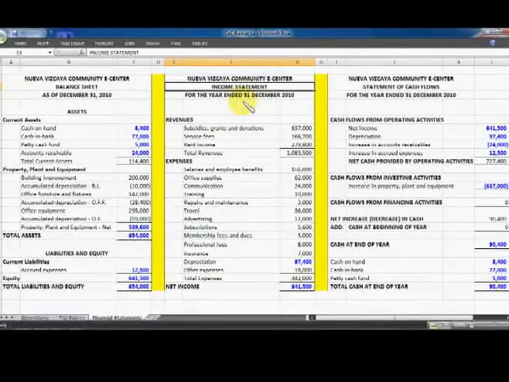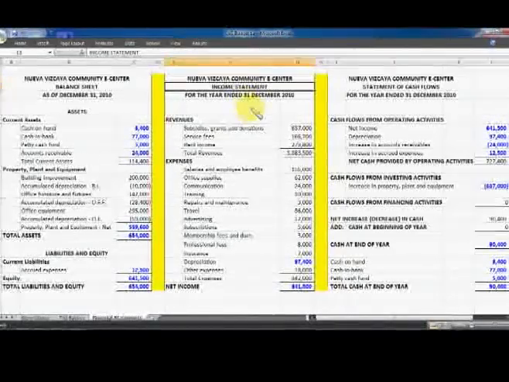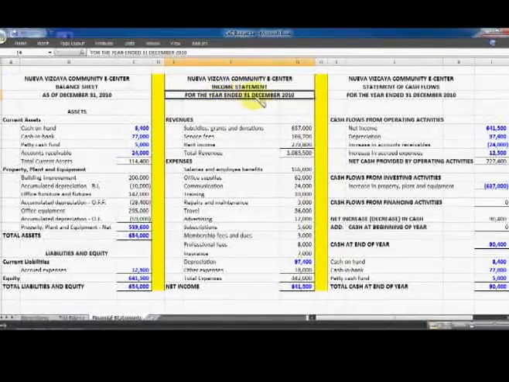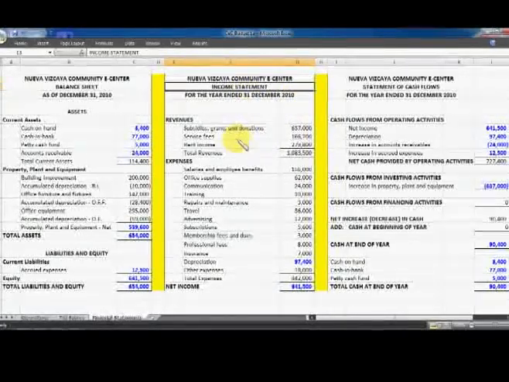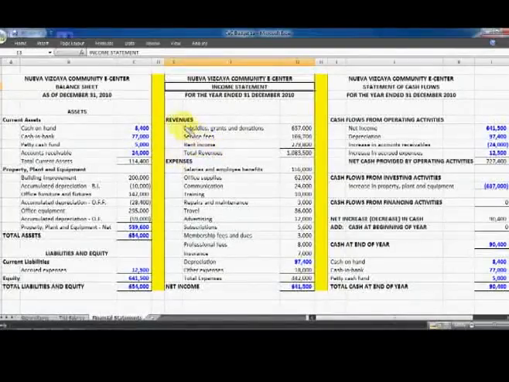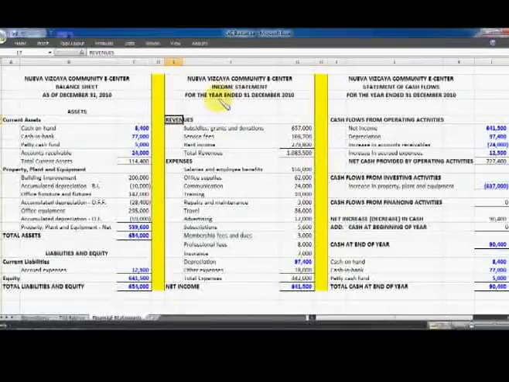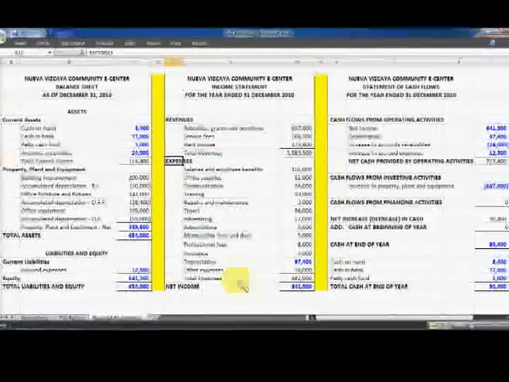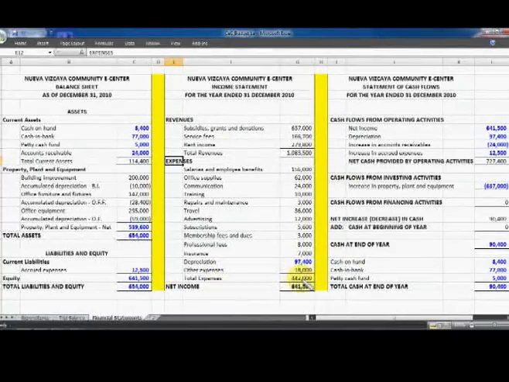Now, the income statement is a financial statement that purports to show the results of operations of the CEC for a given period of time, in this case, for the year 2010. The income statement is composed of the revenues of the CEC for the year 2010, for a total of 1,083,500, as well as expenses for the year totaling 442,000 pesos.